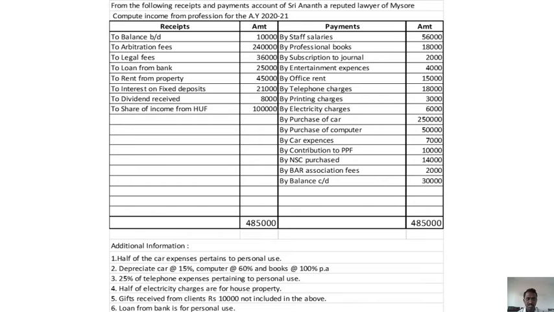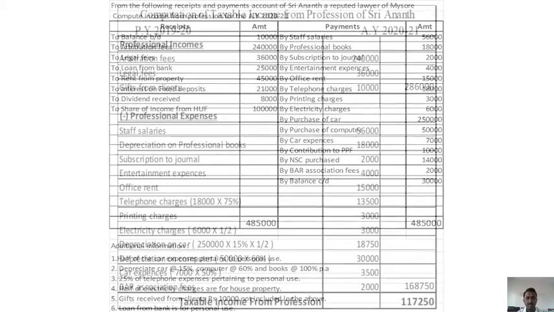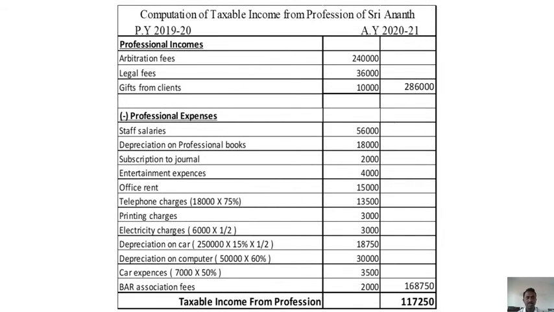Then gift received from clients. Okay, loan from bank is for personal. Now please have a look at the solution. Professional expenditure: staff salary, depreciation on professional books, subscription to journal, entertainment expenses, office rent, telephone charges only to the extent of 75% because it is related to profession.